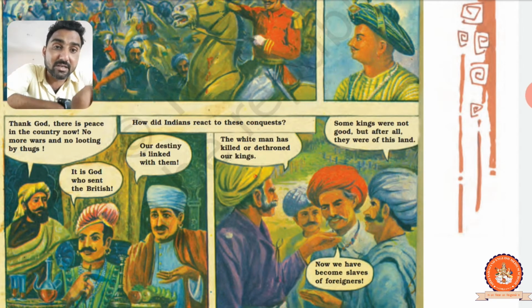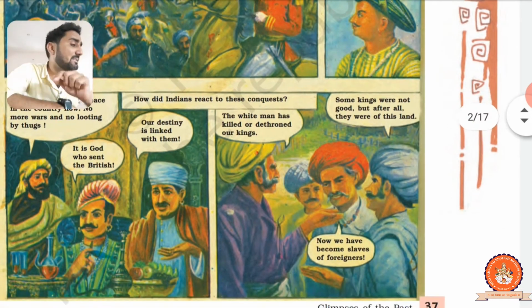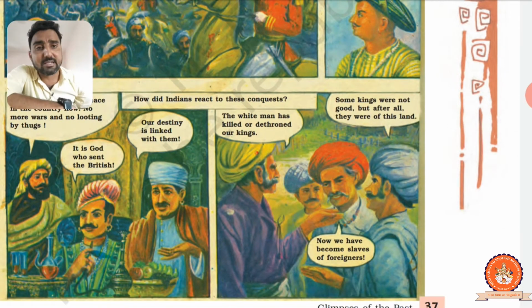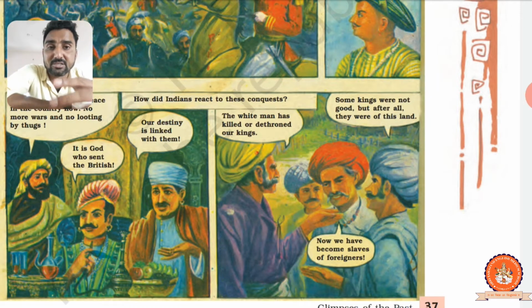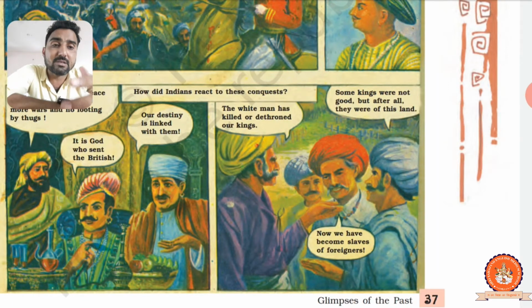The second one says, the white man has killed our dethroned kings. Here the man says the kings were removed from their thrones. The white man, that means the British, has killed our kings. Someone is talking in this way. Some kings were not good at that time, but after all they were of this land. They all belonged to India. They were not outsiders, they were insiders.